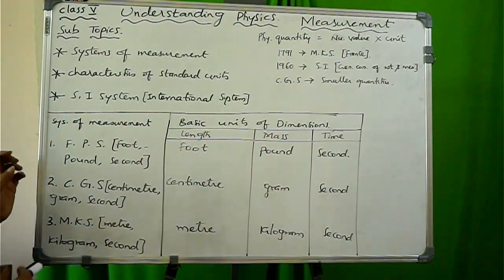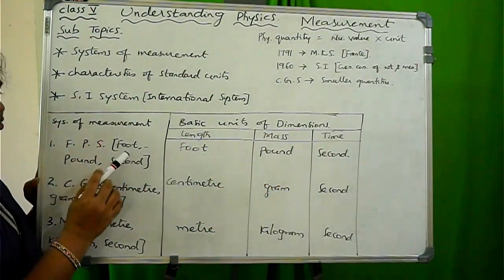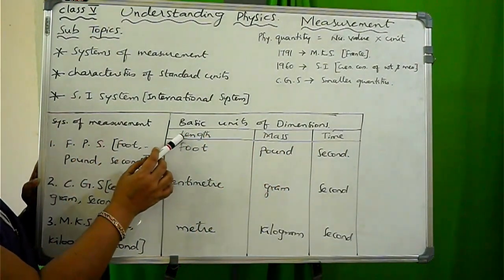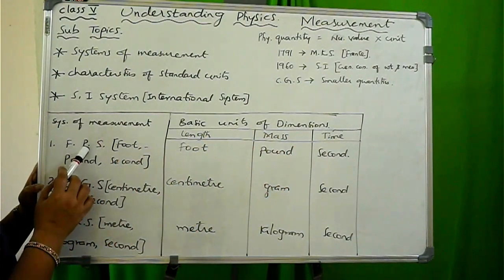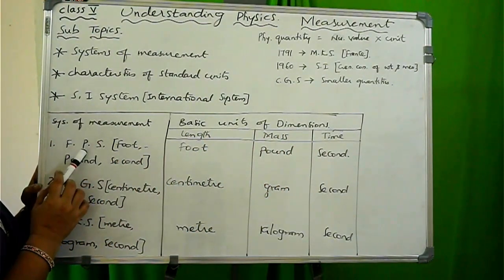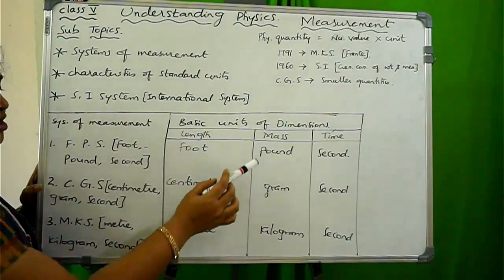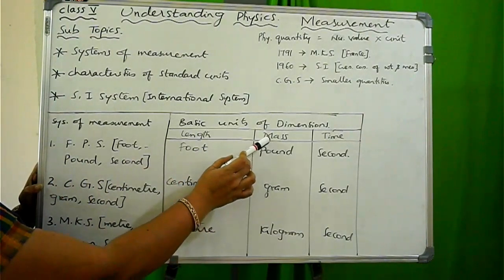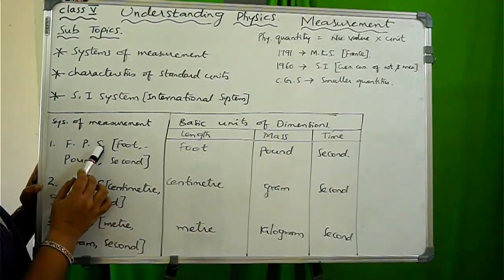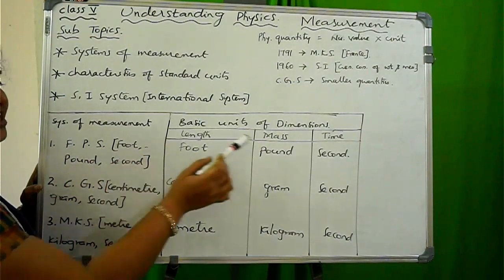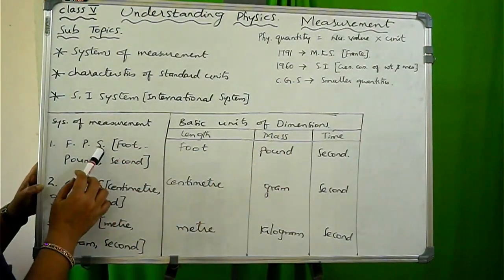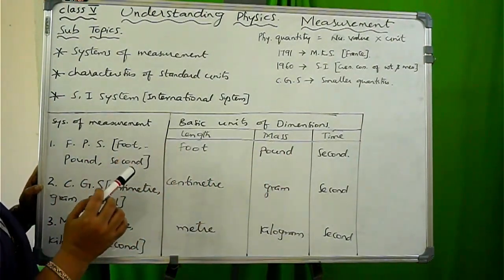In the FPS system, F stands for foot. This foot they use for measuring length. Now the next letter, P. P stands for pound. By using the pound, they can measure mass. Now the third letter, S. S stands for second. By using this second, they can measure time.